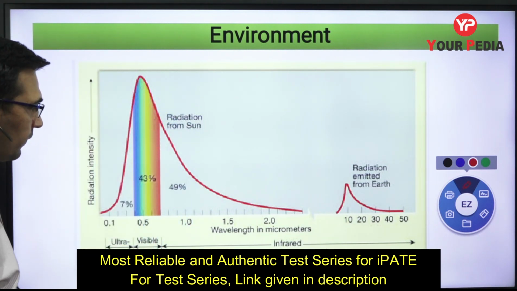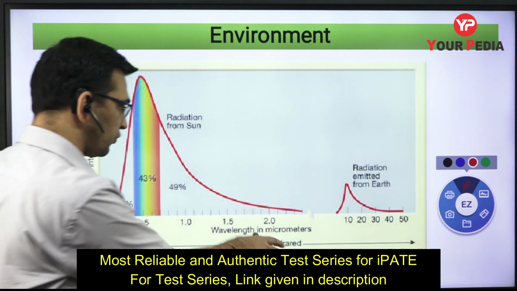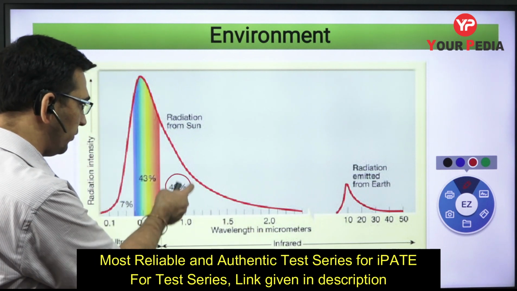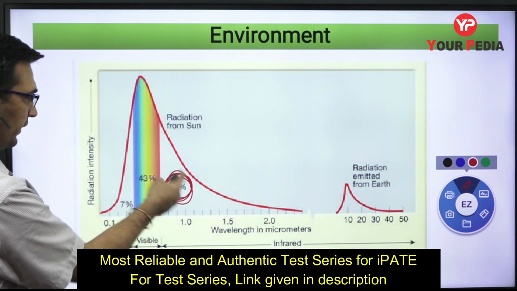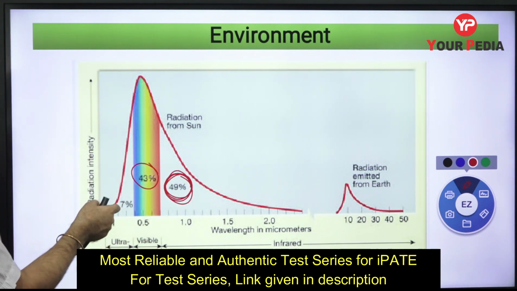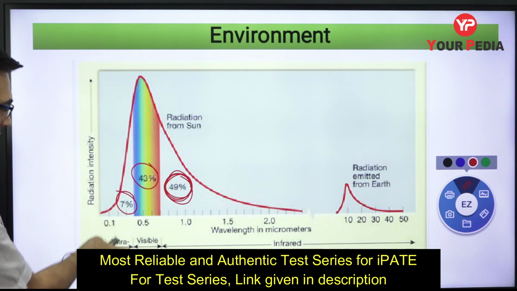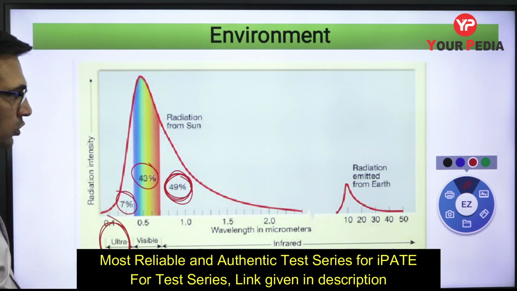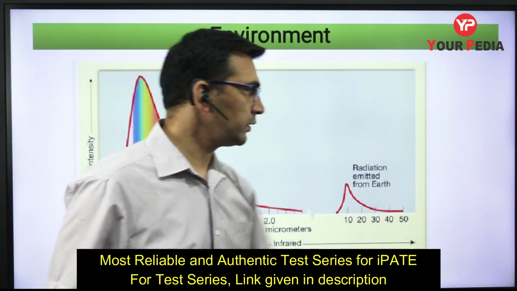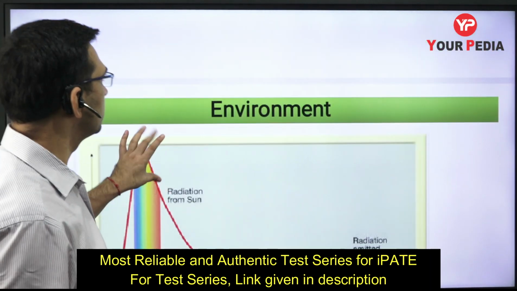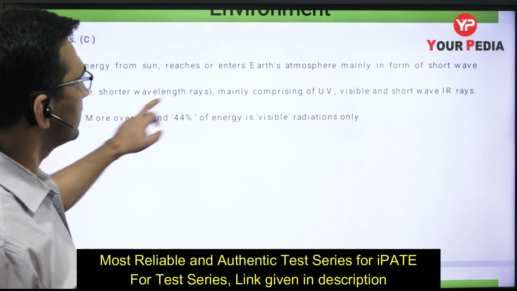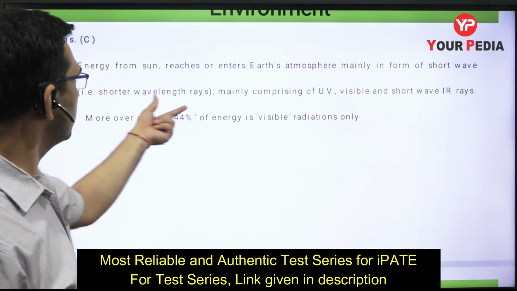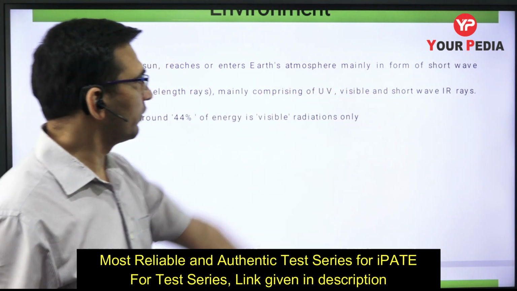तो short wave radiations में ही almost entire जो that particular energy है, that is received by the earth, right? So this is the idea that you need to have, that we need to know किस form में energy आती है. तो significant energy comes in the form of, right? This infrared radiations, right? सबसे ज्यादा अगर पूछा जाए तो it is infrared radiations, then this visible light and ultraviolet. Ultraviolet rays, as you know, most of it is absorbed by the ozone layer. So energy from sun enters the earth's atmosphere mainly in the form of short wave radiations, mainly comprising of UV, visible and short wave infrared radiations, right?